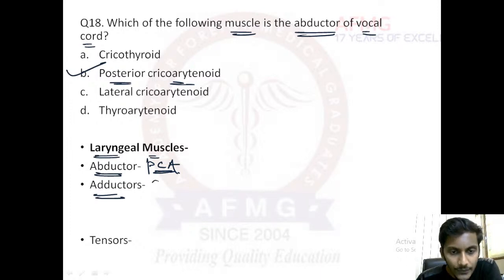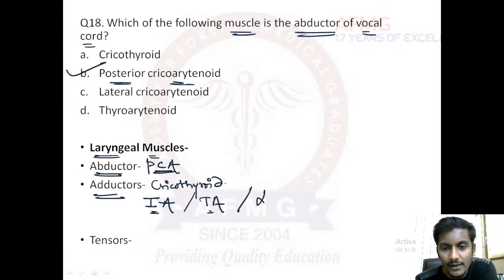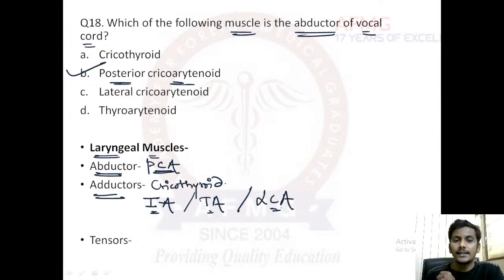muscles. The first one is the cricothyroid muscle. Then we have the interarytenoid muscle, between the two arytenoid cartilages. Then we have the thyroarytenoid muscle and the lateral cricoarytenoid muscle. These are the four adductors. So which was the abductor? Abductor was posterior cricoarytenoid. Adductors are four: cricothyroid, interarytenoid, thyroarytenoid, and lateral cricoarytenoid.